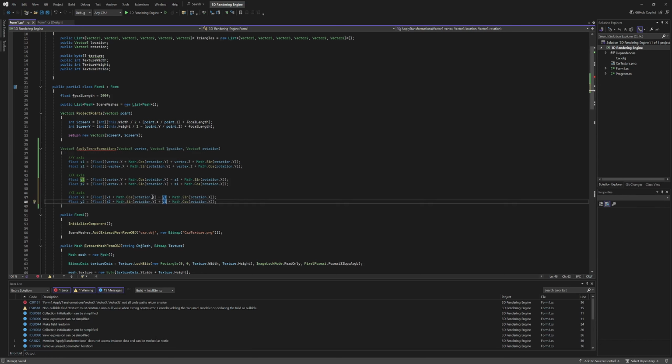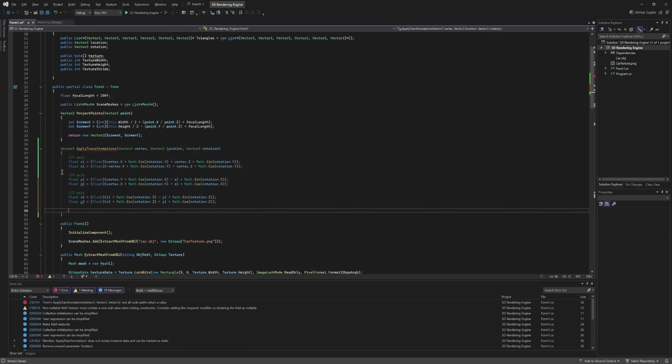Inside here we'll change all of these rotation to Z, and that's it for Z rotation. So we're rotating along the y-axis, then the x-axis, then the z-axis.